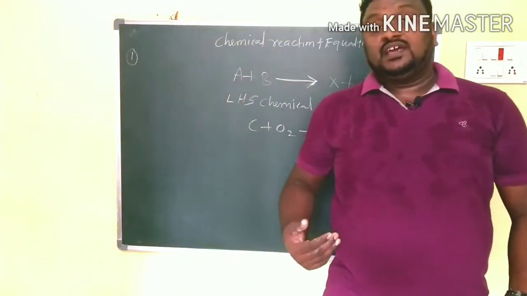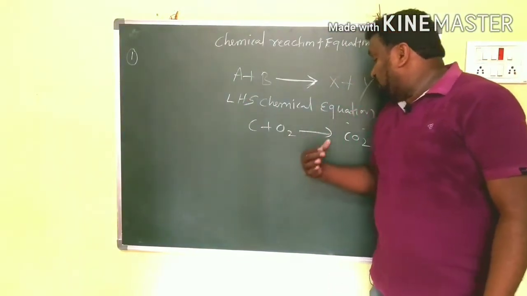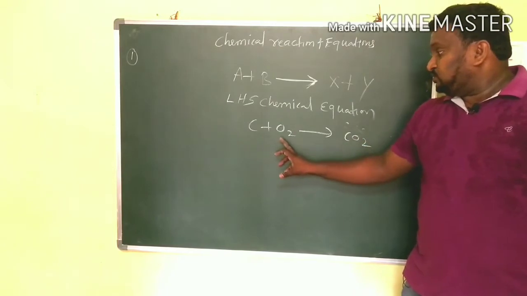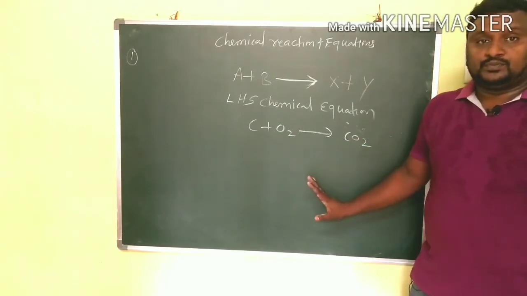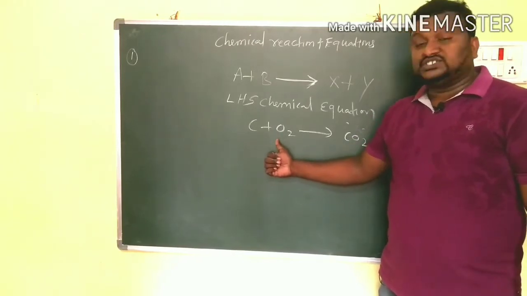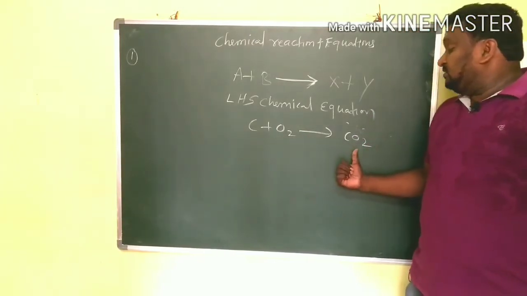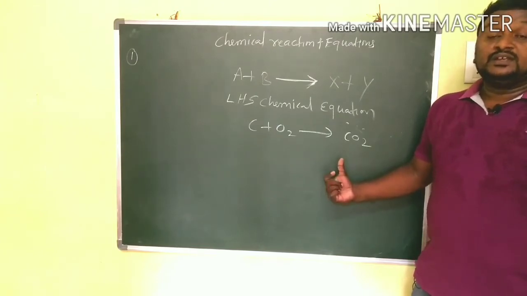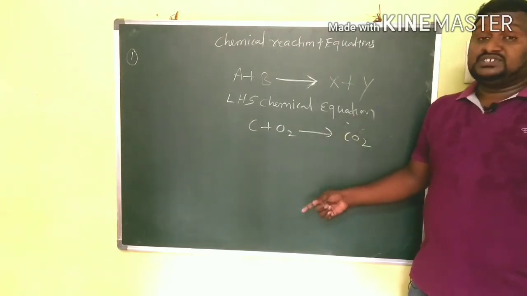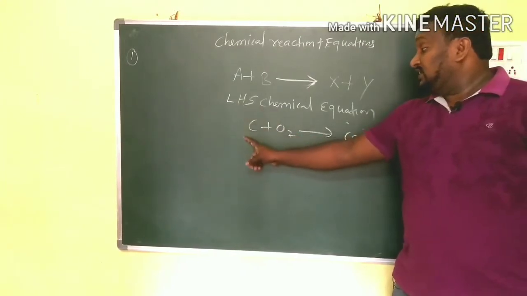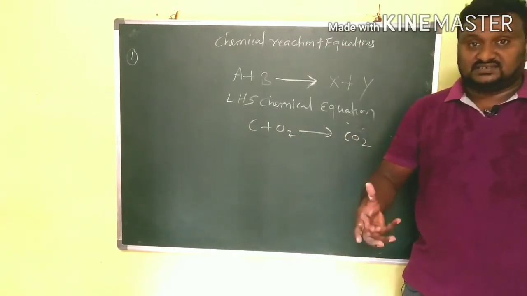So in that equation, what is C, what is O2 and what is CO2? Clear children? Here carbon and the oxygen molecule combine, and we get CO2, carbon dioxide. That means in this equation, this carbon and this oxygen are both taken as reactants.